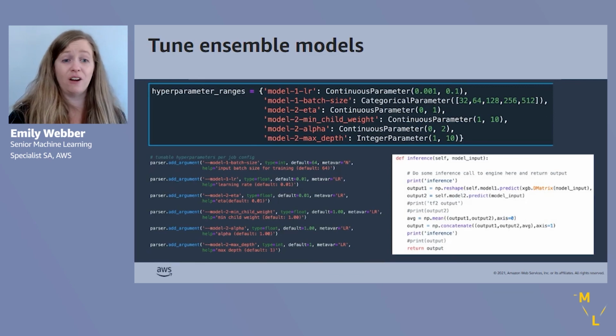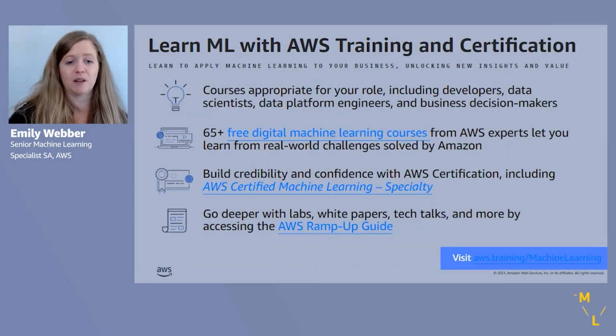Lastly, you can also tune ensemble models. So based on bringing your own scripts and based on setting in your own hyperparameters, you can build really whatever type of hyperparameter range object you want to build. Get that set up, define that as a script, and then use the Bayesian optimizer.